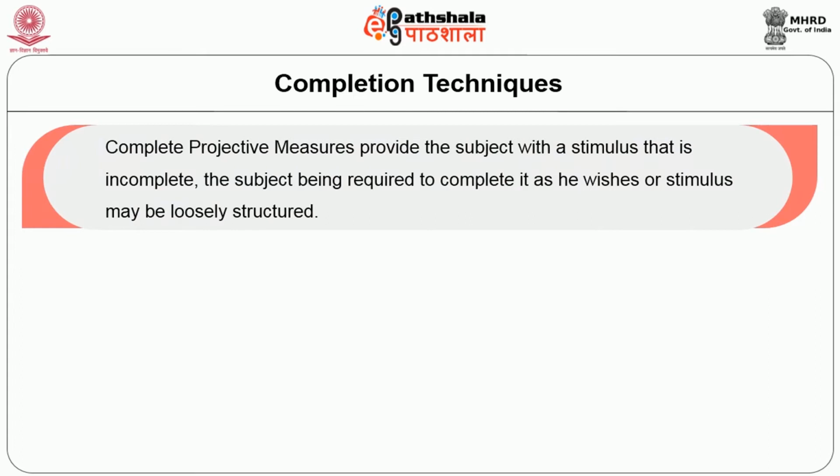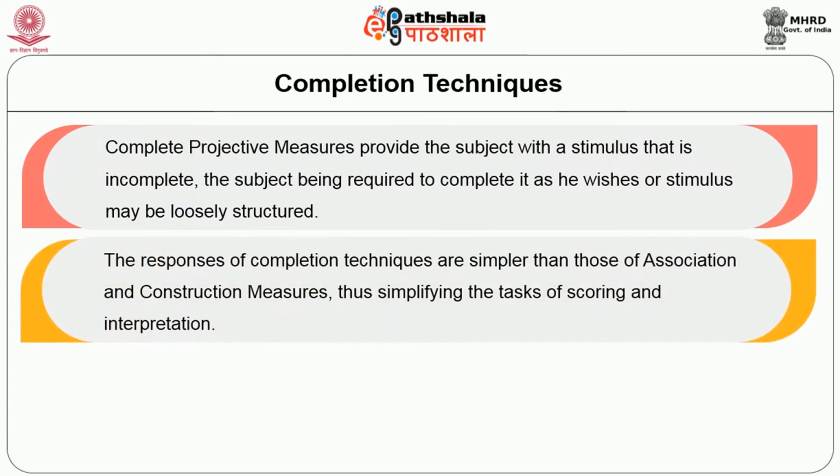Completion projective measures provide the subject with a stimulus that is incomplete. The subject is required to complete it as he wishes, or the stimulus may be loosely structured. The responses of completion techniques are simpler than those of association and construction measures, thus simplifying the task of scoring and interpretation.